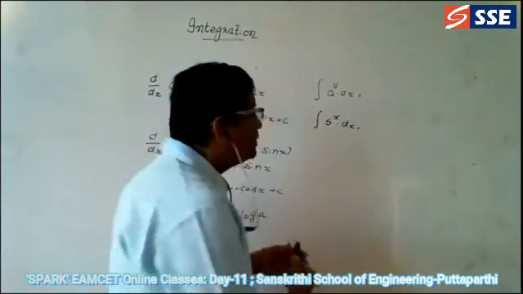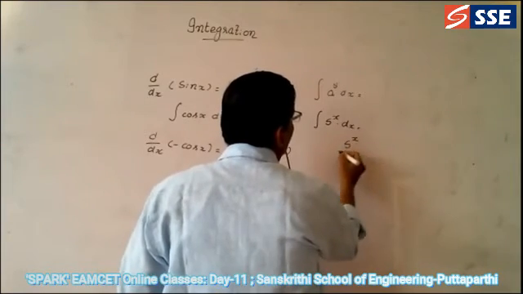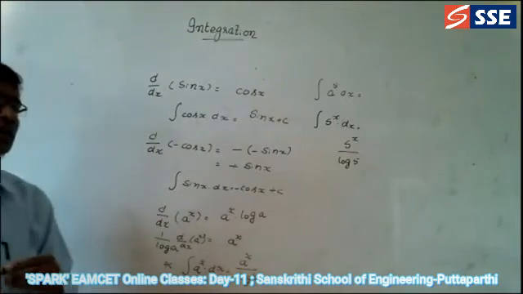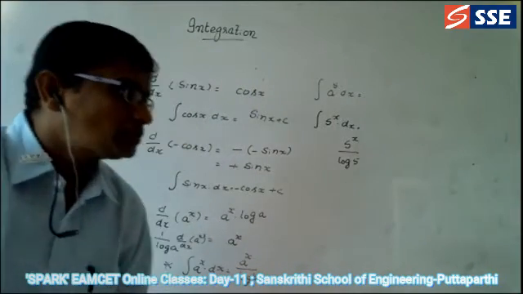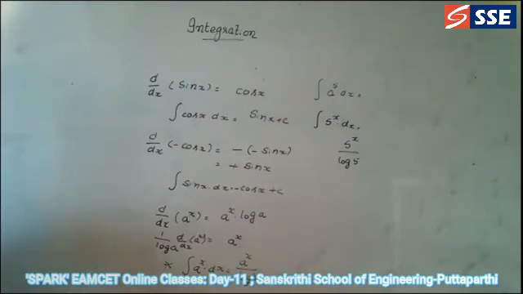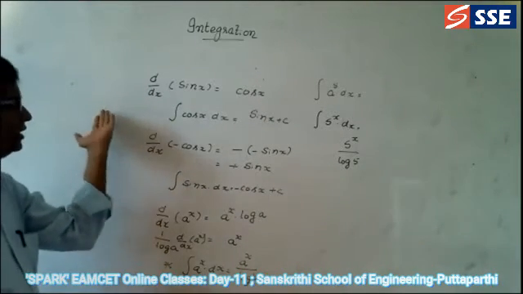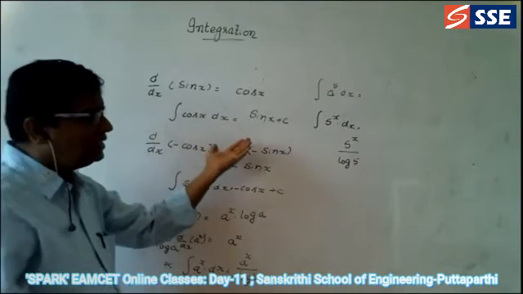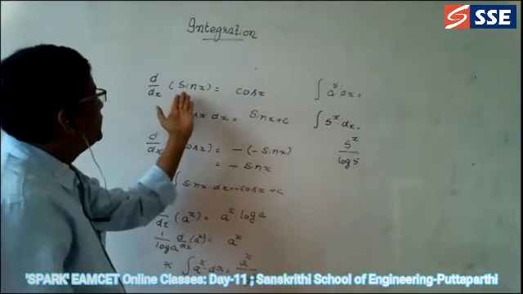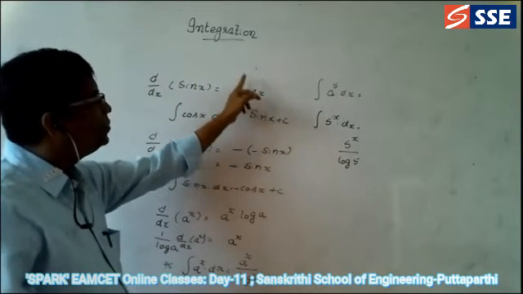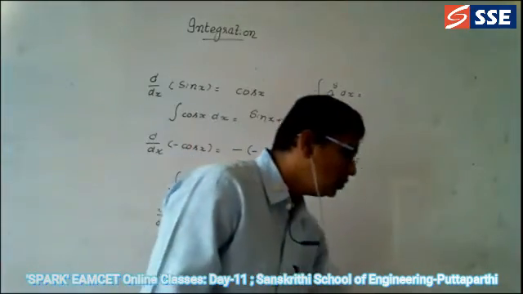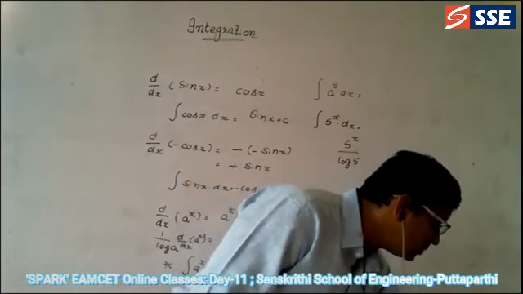So that's why the answer is 5 power x divided by log 5. So like this, you can go for doing the integration. Integration is quite opposite to differentiation. If you differentiate the right side, automatically you get the left side answer. There is no question of confusion here.